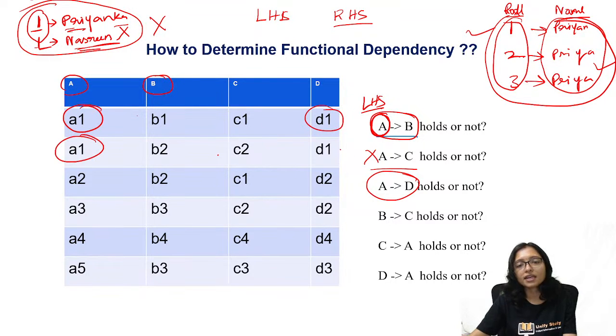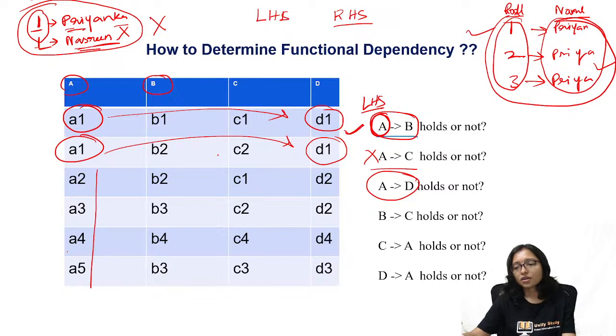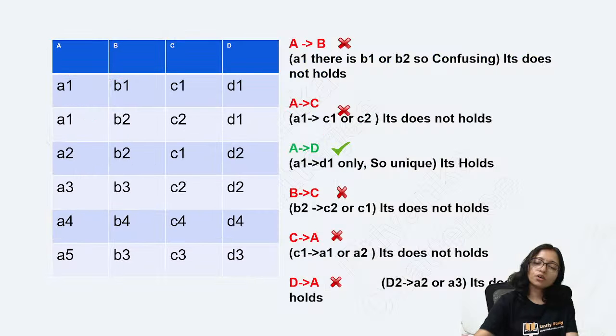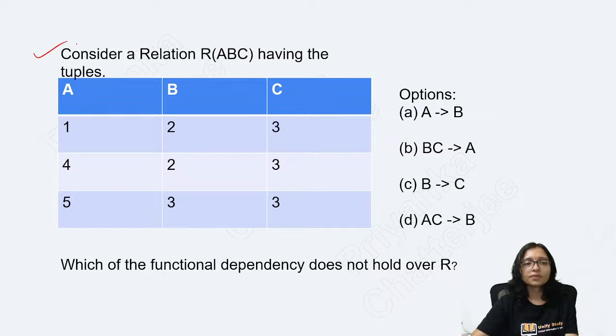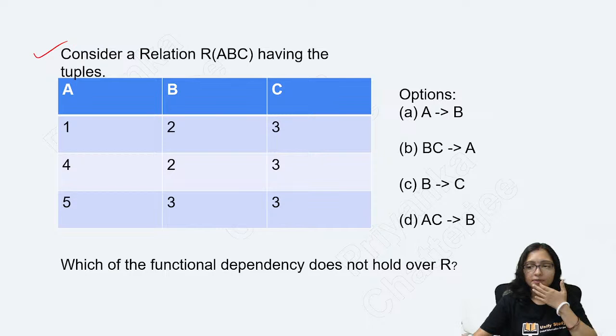Here is A1, here is also D1. A1 is going to the same value D1, D1, no problem. Other than that, these are different values, no problem. When there are different values, then no problems are there. Got it? I hope this concept is clear to everyone. Now tell me what will be the answer for this one quickly.